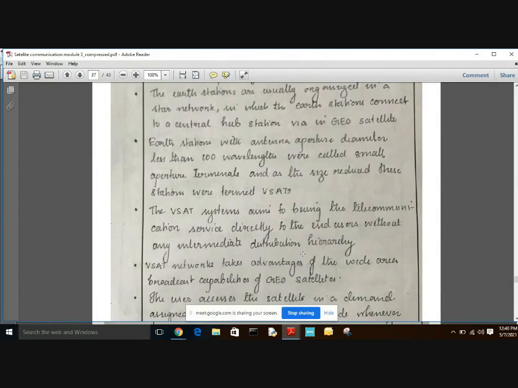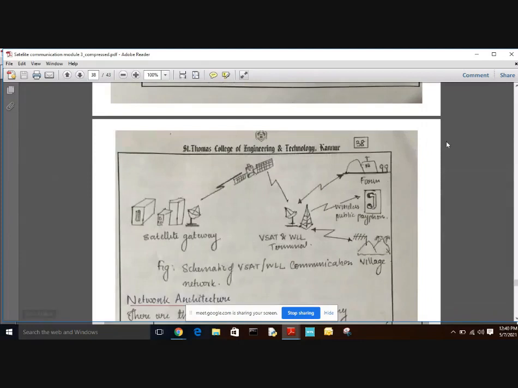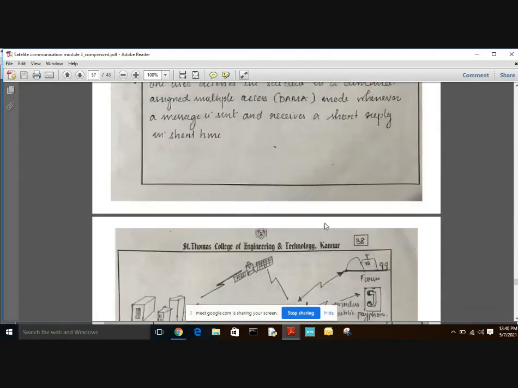The VSAT system directly transmits messages to the farm, wireless public payphone, village, etc. There is no intermediate technology needed to operate this VSAT system.